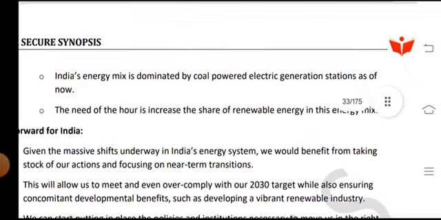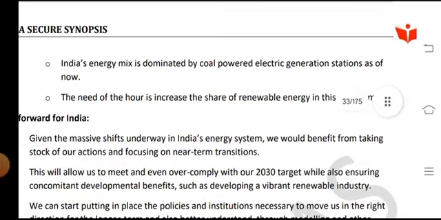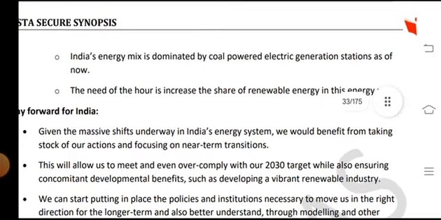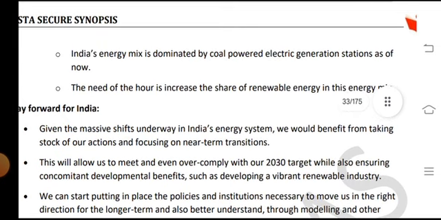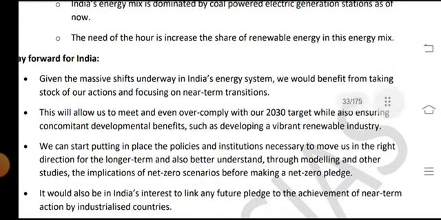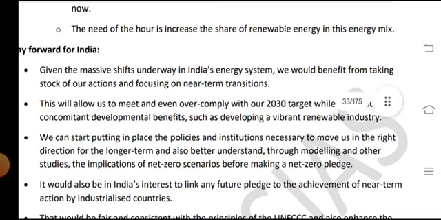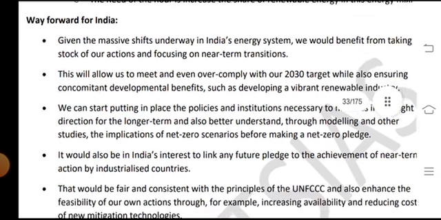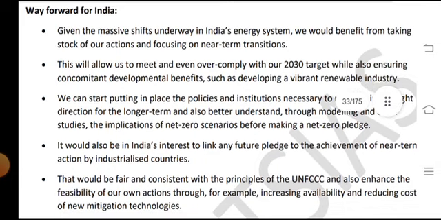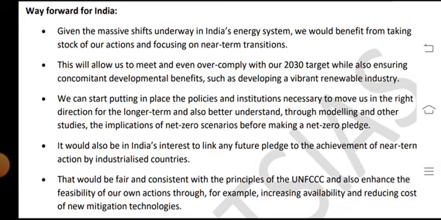India's energy mix is dominated by coal power electrical generation stations as of now. The need of the hour is to increase the share of renewable energy in the energy mix. The way forward for India, given the massive shift underway in India's energy system, is to benefit from taking stock of our actions and focusing on near term transitions.